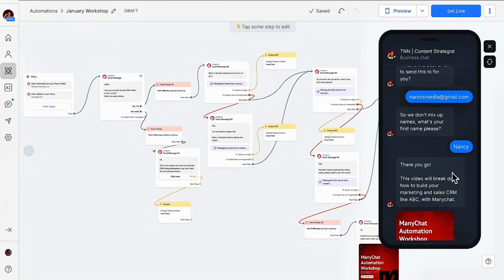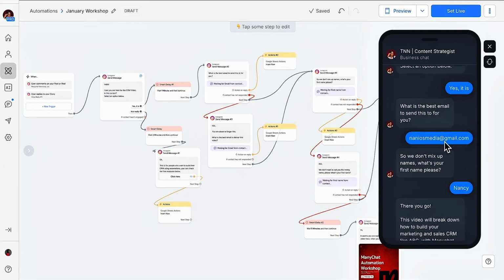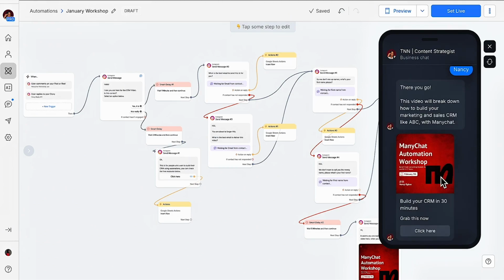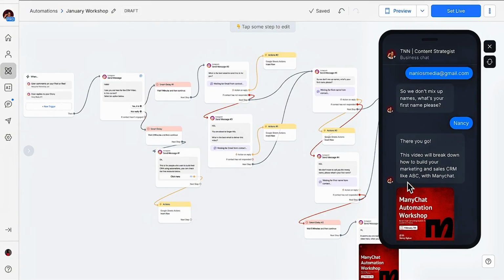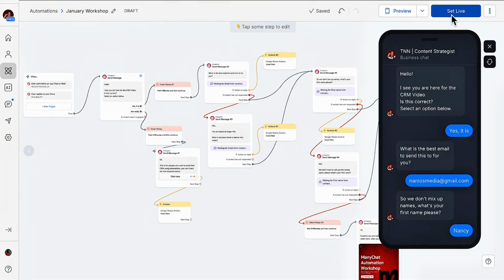There are other things we can also do here, right? When they give us this email, if we want to be sure, we can actually come here and say, "I have your email as," and you put this email field, and when they click yes, it still delivers the freebie. But what this does is that the sheet that you've attached is going to have their details, okay? So we just built this from scratch, and I'm going to set it live.